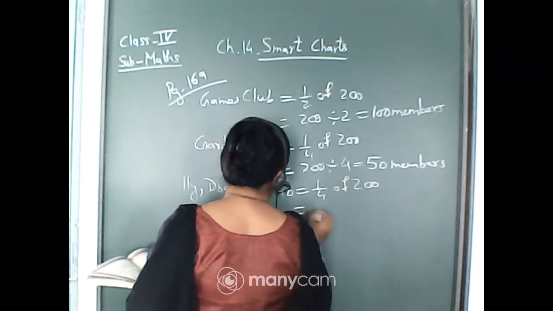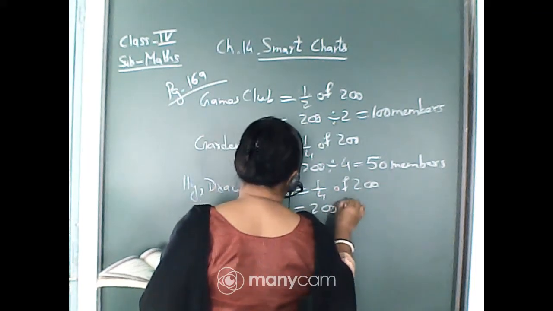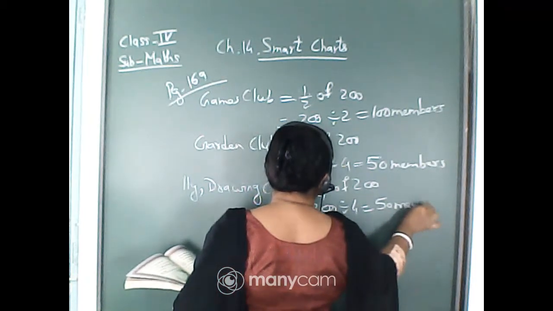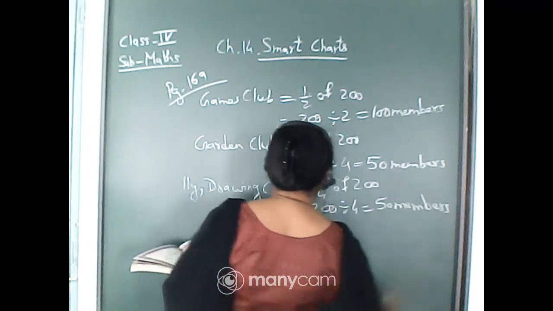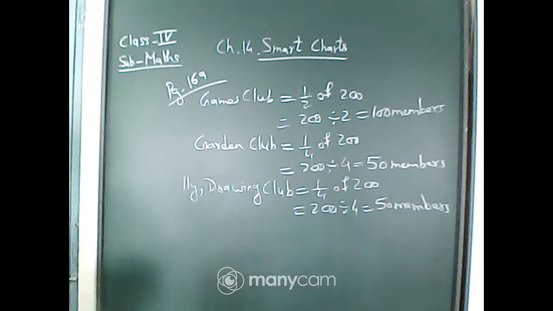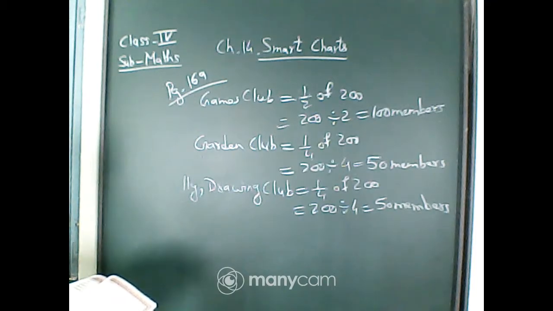That means 50 members are there in the drawing club, 50 members are there in the garden club, and 100 members are there in the games club. Okay, so this is the calculation we have found from the chapati chart.